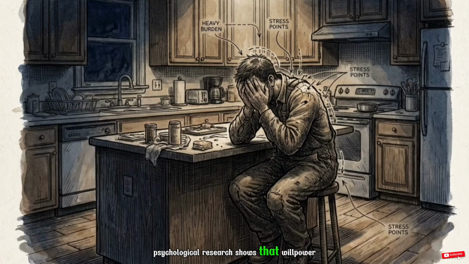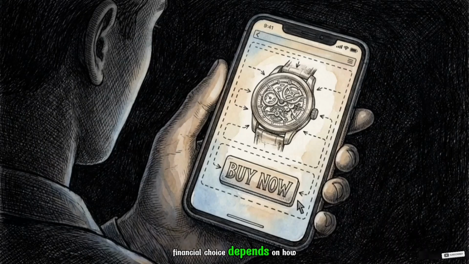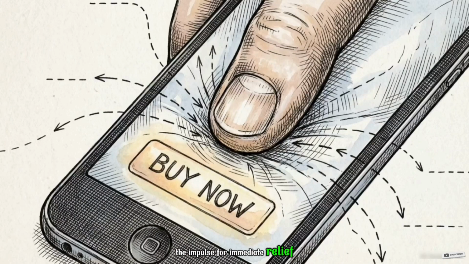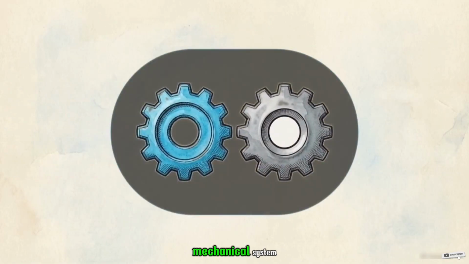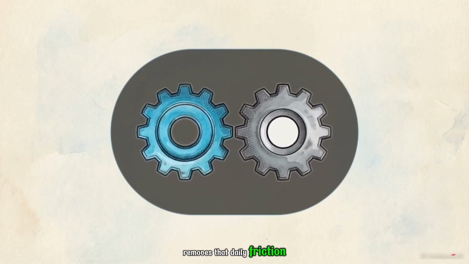Psychological research shows that willpower is a finite resource that depletes under stress, fatigue, or hunger. When a financial choice depends on how you feel at the end of a long day, the impulse for immediate relief often overrides long-term stability. Shifting those choices into a mechanical system removes that daily friction.